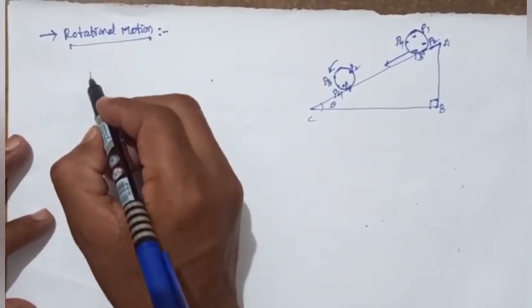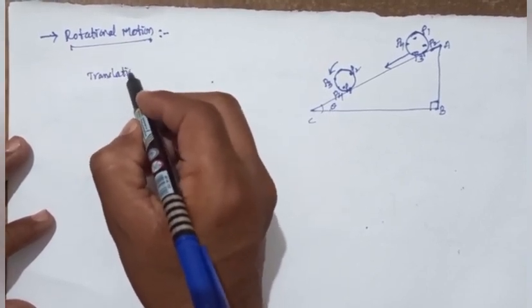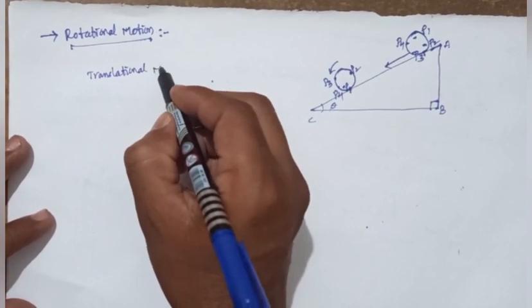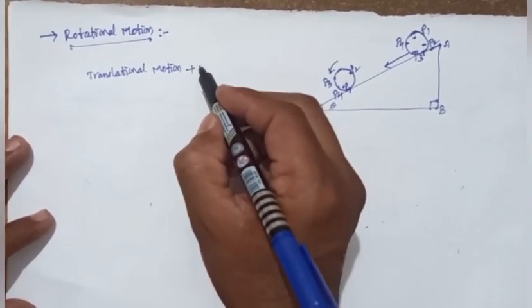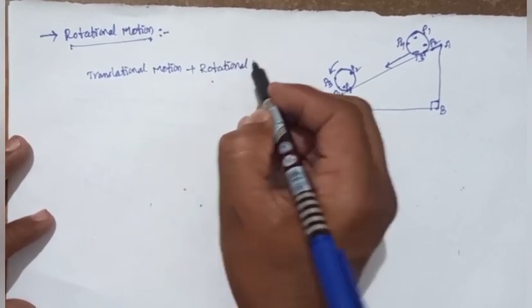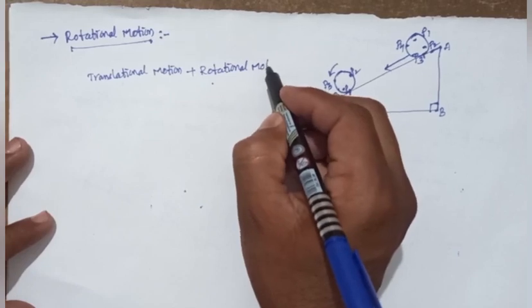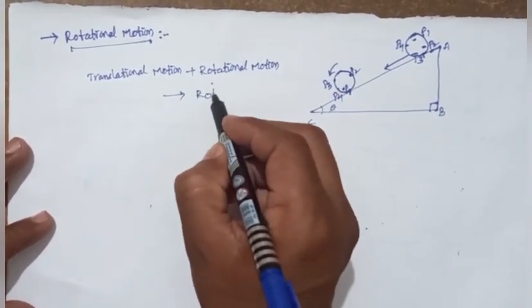So translational motion plus rotational motion is called rolling motion.